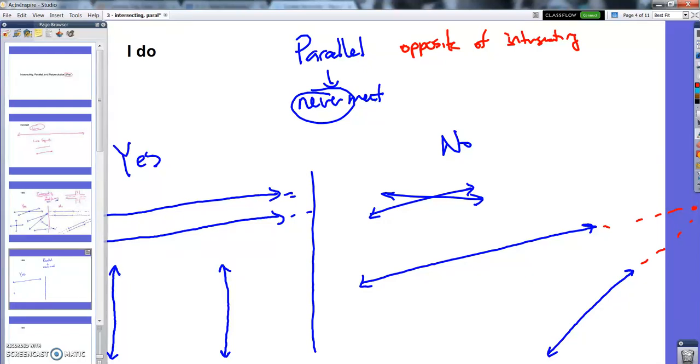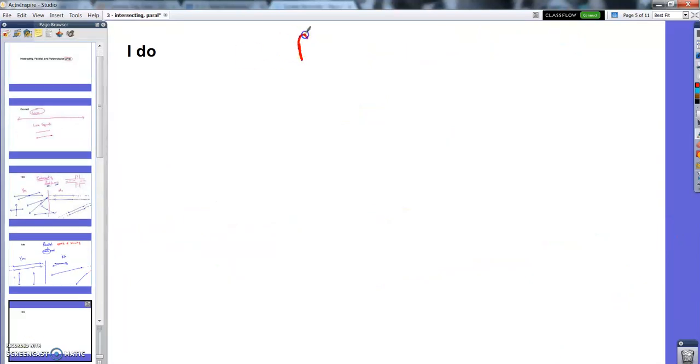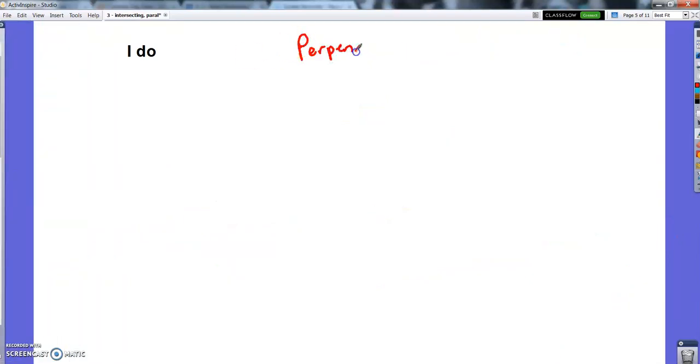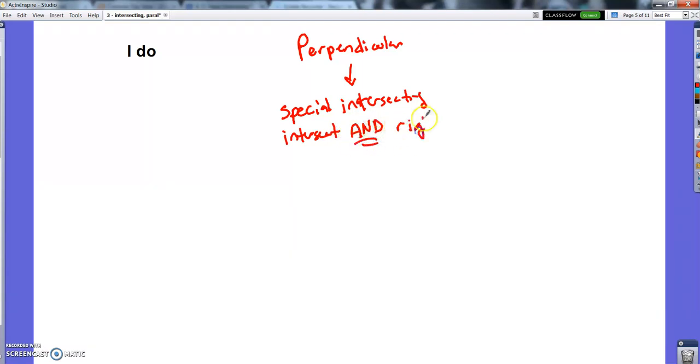All right. The third one, perpendicular, P-E-R-P-E-N-D-I-C-U-L-A-R. Perpendicular lines are special intersecting lines. So they intersect and make a right angle.